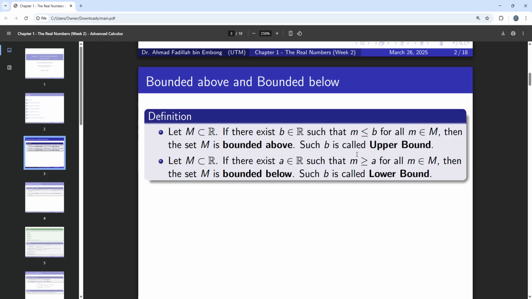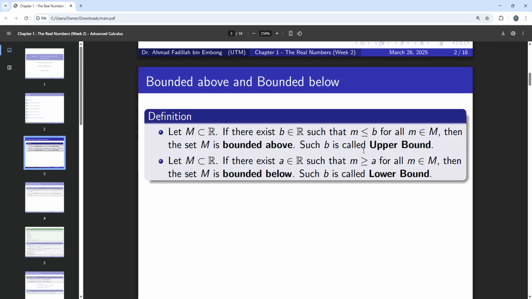You can think of it this way: if you can find a number which is bigger than any number inside the set, then the set M can be called bounded above.